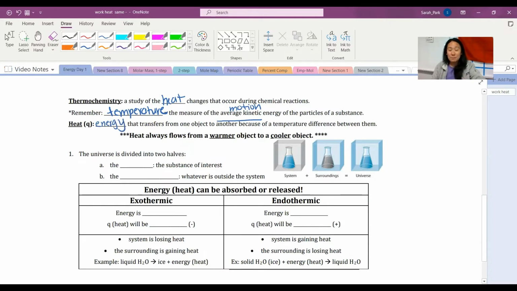So when you have something hot and cold, you have particles that are moving, right? Hot things move really, really fast and cold things move really, really slow. And so the hot temperature will always affect the colder temperature. The heat will transfer over, and then you will see a temperature change in both, right? So heat always flows, and this is a huge thing here, from the warmer object to the cooler object, okay? You can't conjure up cold. If something's cold, then it's because heat is leaving, right?